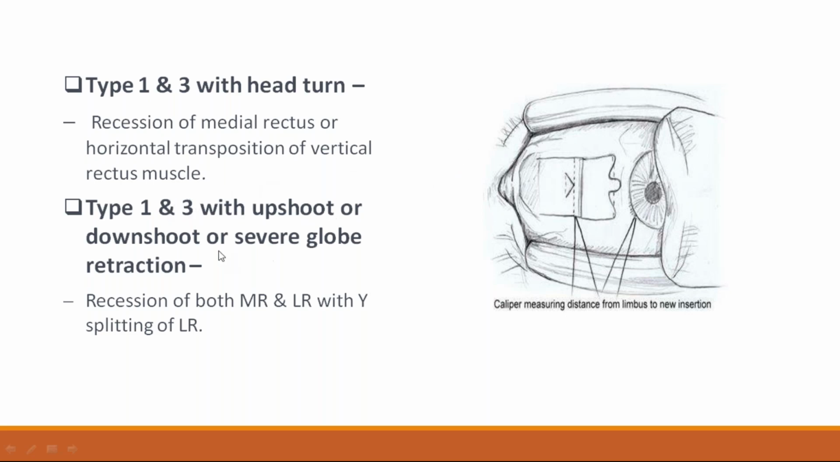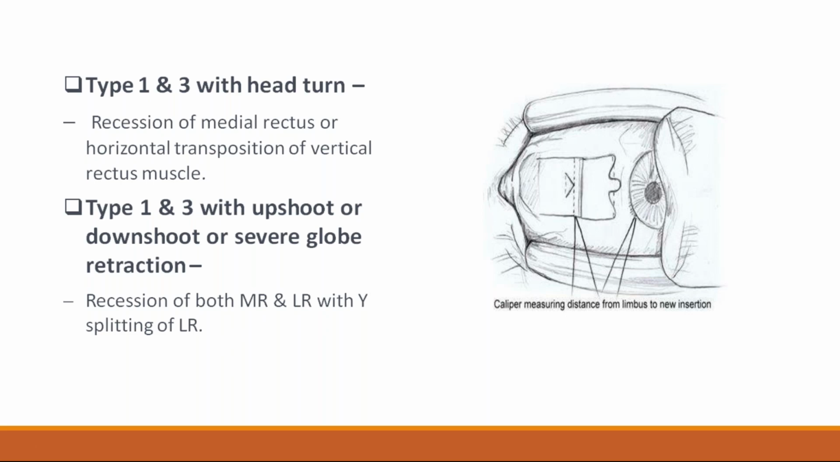Type 1 and type 3 with upshoot or downshoot or severe globe retraction. Along with upshoot and downshoot, if there is severe globe retraction, you have to do recession of both medial rectus and lateral rectus, because the globe is going backwards in adduction. So we do recession of both medial rectus and lateral rectus with Y splitting of the lateral rectus. That is the surgery for type 1 and type 3 Duane retraction syndrome with upshoot or downshoot with severe globe retraction. They are the types of surgeries for Duane retraction syndrome.